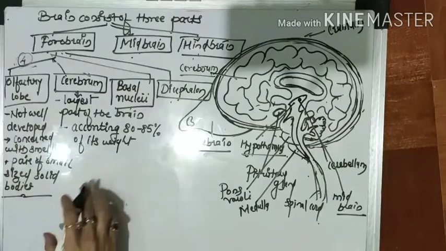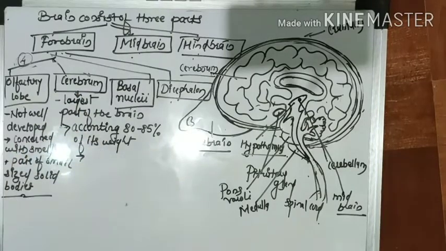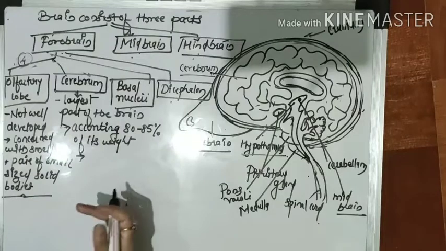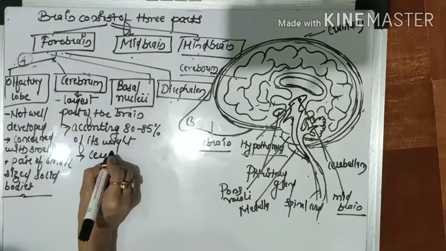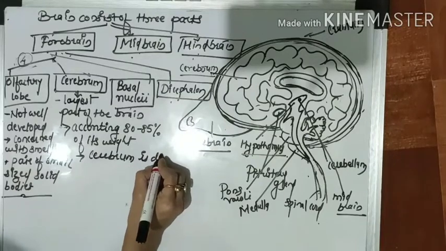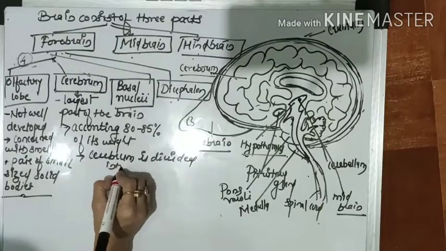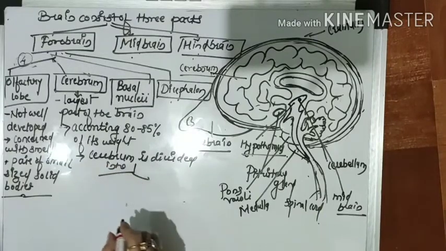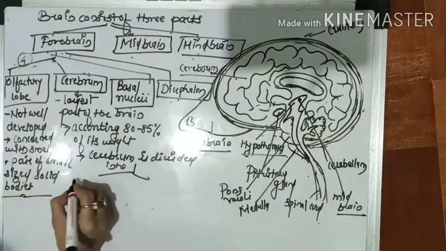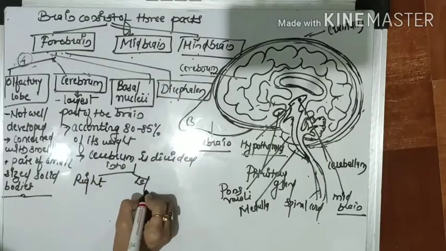Okay, and this cerebrum is divided into two parts, called the right and left cerebral hemisphere. Right cerebral hemisphere, left cerebral hemisphere. So the cerebrum is divided into two parts, right and left.